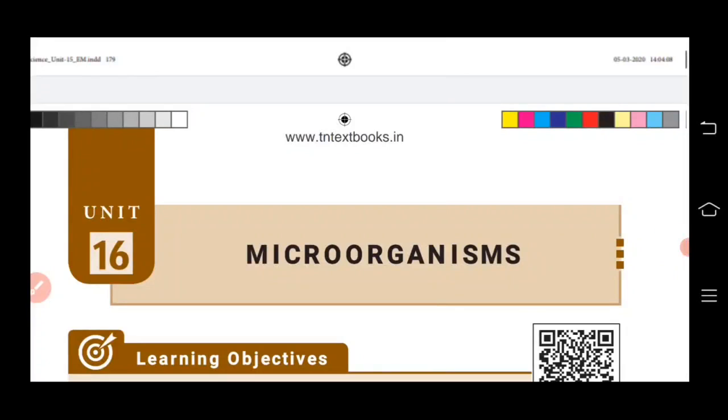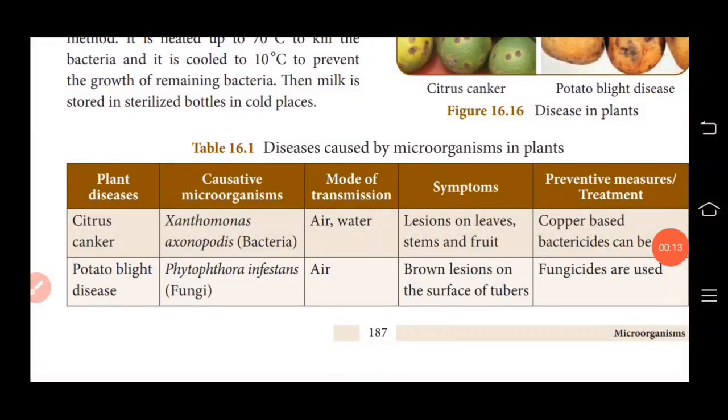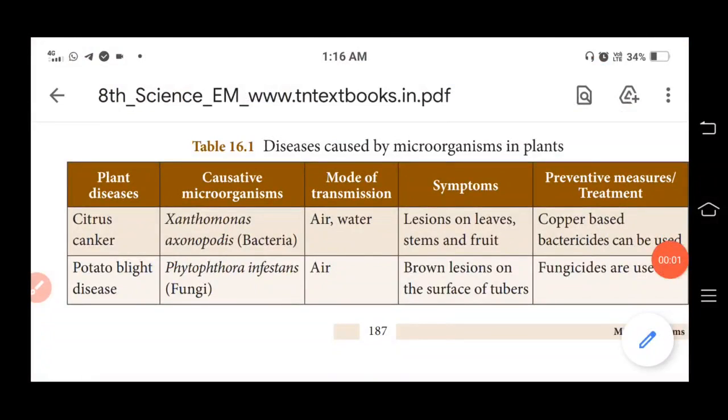Good morning, students. In our online class today, we are going to continue the Unit 16 Microorganisms remaining topics. In our last online classes, we saw the topic of diseases caused by microorganisms in plants.